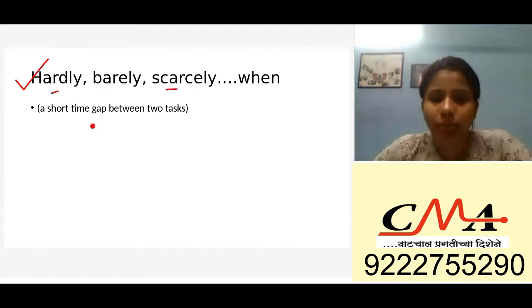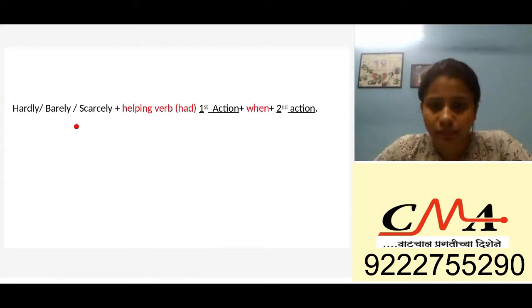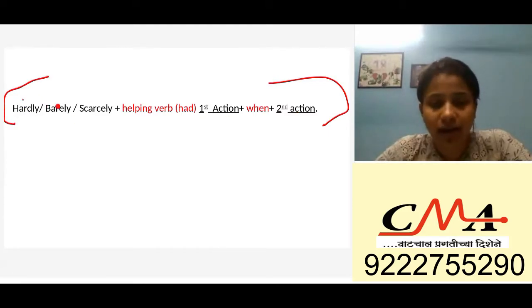Okay, what do they mean? So hardly means a short time gap. All three of them mean a short time gap. So when two tasks are done and the time gap is very small between the two tasks, you're going to use these conjunctions. Now this is the skeleton of your sentence. What is important here is whatever is in red. So you're going to have a hardly, barely, or scarcely. Then you're going to have a helping verb. Then you'll have the first part, that is the first action, then when, and then the second.